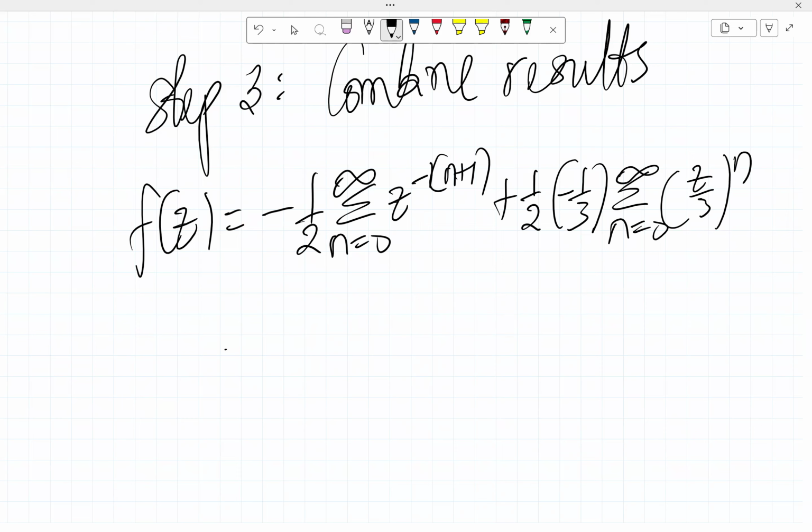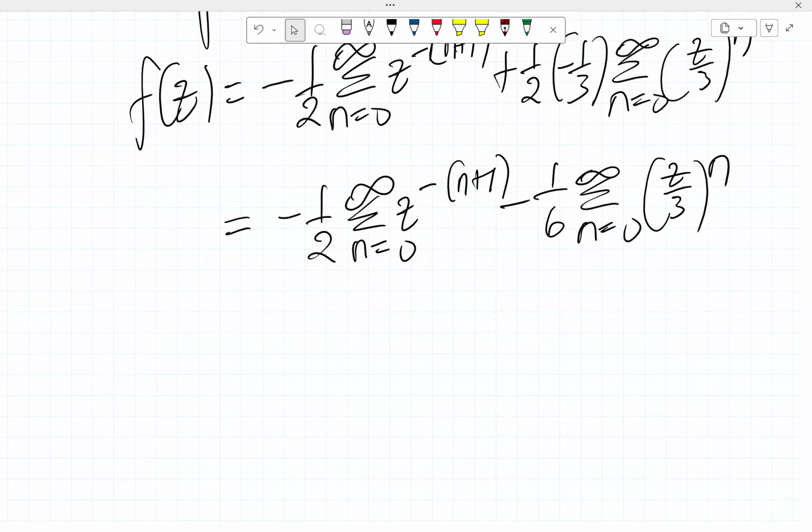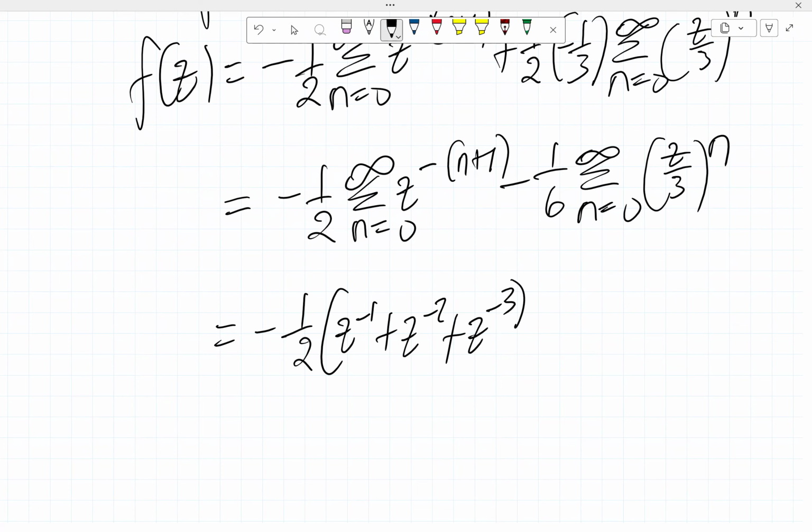So this can then be minus 1 over 2, summation n equals 0 to infinity, z raised by minus n plus 1, minus 1 over 6 summation from n equals 0 to infinity z over 3 raised power n. So we can then expand all this. That will be minus 1 over 2, then z raised power minus 1 plus z raised power minus 2 plus z raised power minus 3, and so on.